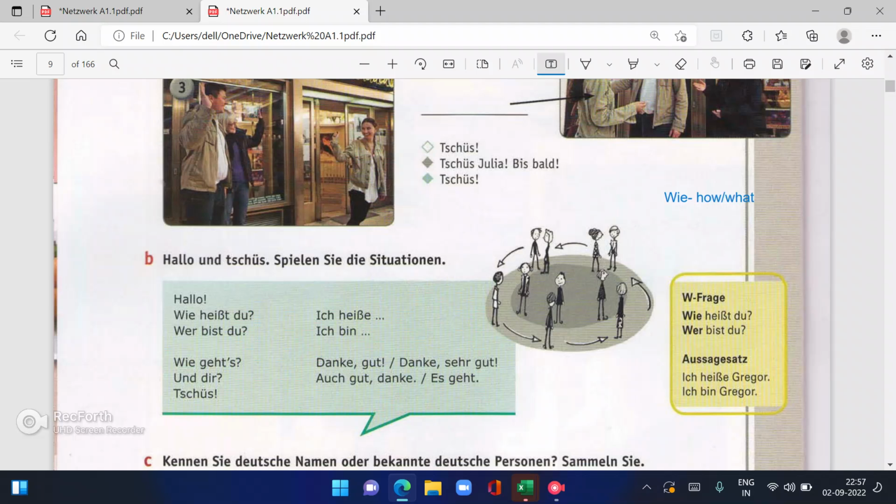Wer bist du? Who are you? If you remember, we have done this already. The answer for the first one will be ich heiße Gregor. Ich bin Gregor. Wie heißt du? Ich heiße Gregor. Wer bist du? Ich bin Gregor. Okay.